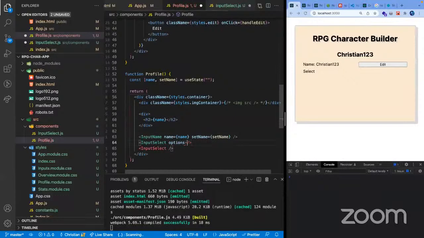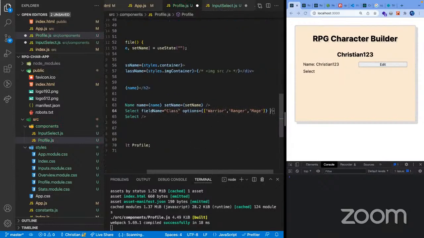So I'm gonna put in our options. So what are the possible options for this? And it's gonna be an array. And let's just keep it simple with string. And let's give us our warrior and ranger and our mage. And then let's also give this guy a field name, which we're gonna call class.